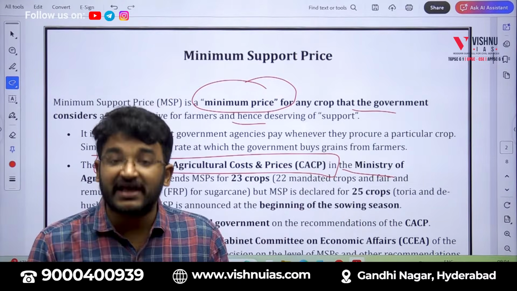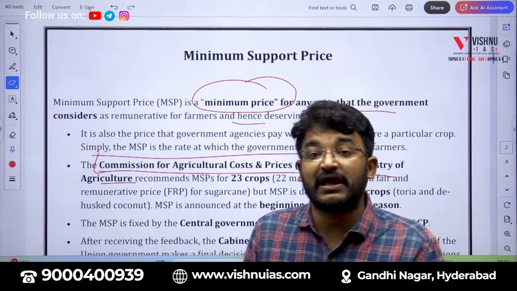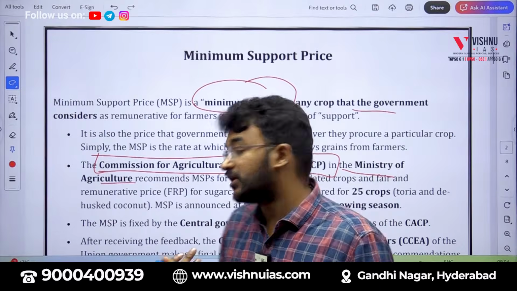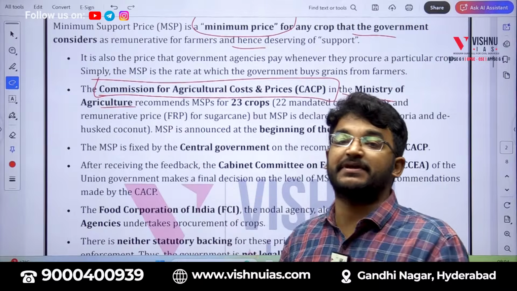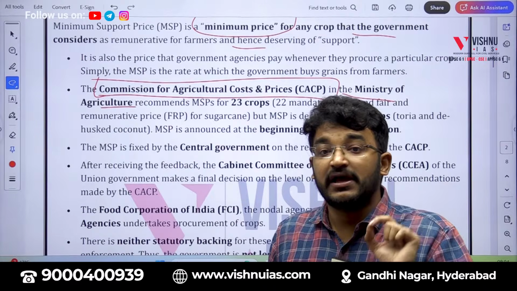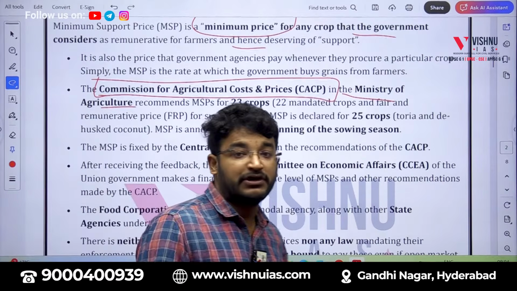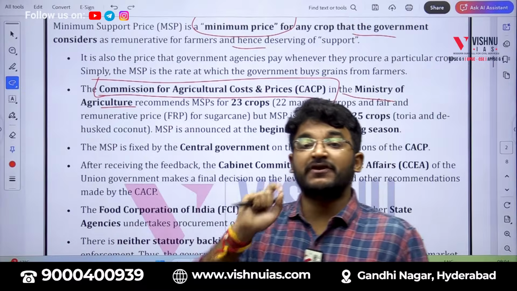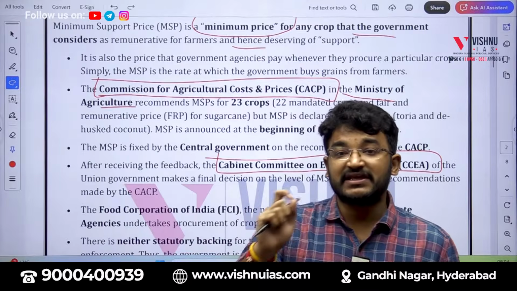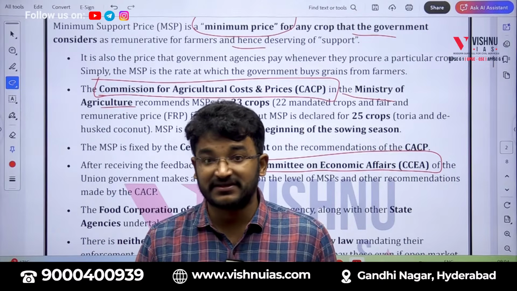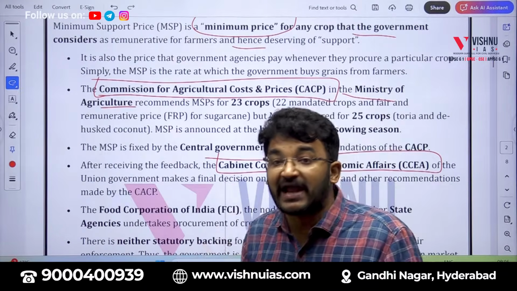It will be doing all the analysis of different crops. It will be analyzing the cost of production. It will be recommending the prices to the government. Okay. Now, based on the recommendations of the CACP, that is the Commission for Agricultural Costs and Prices, under the Government of India, you might have heard about different cabinet committees. There is a specific cabinet committee called the Cabinet Committee on Economic Affairs. This Cabinet Committee on Economic Affairs will be finalizing the MSP values and